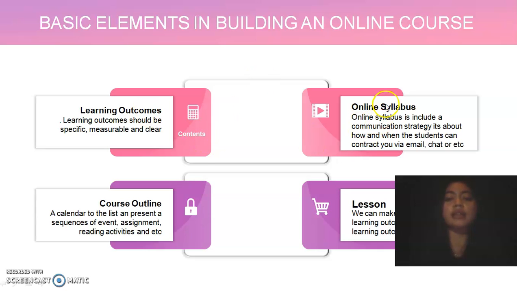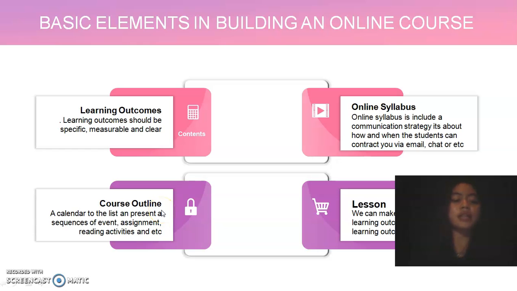And the next is the online syllabus. The online syllabus includes a communication strategy. It is about how and when the students can contact you via email, chat, or etc. And the third is the course outline.